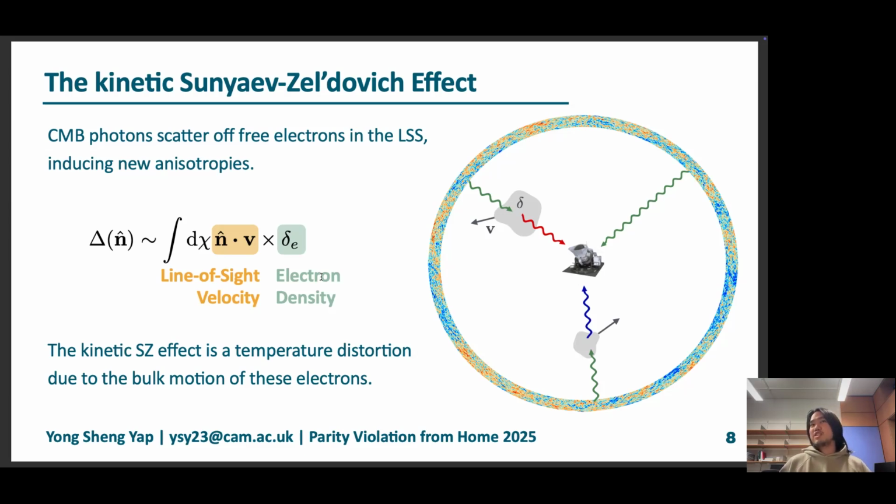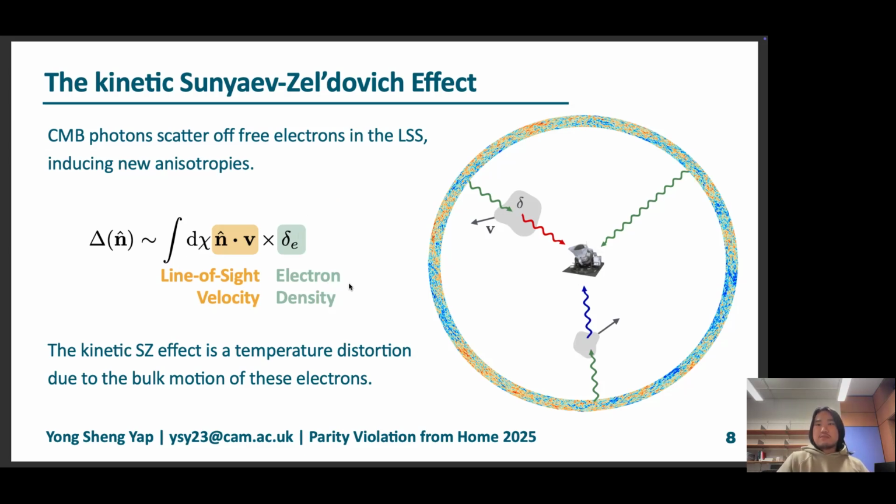This induces new anisotropies. One of them is called the kinetic Sunyaev-Zel'dovich effect. This is basically caused because when photons encounter electrons in motion, they either get redshifted or blueshifted depending on whether the electrons are moving away from us or towards us. This creates an anisotropy in the CMB temperature, which is proportional to both the line of sight velocity and the electron density, which together basically give you the line of sight momentum field.